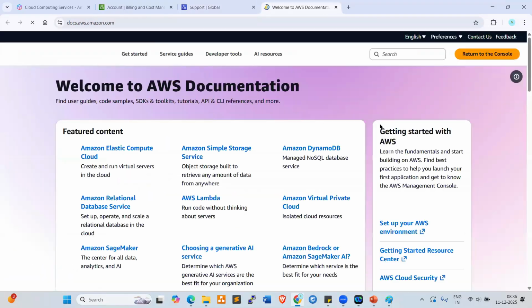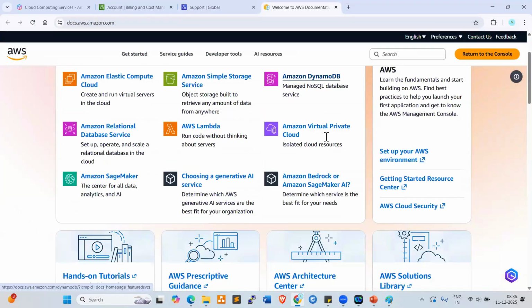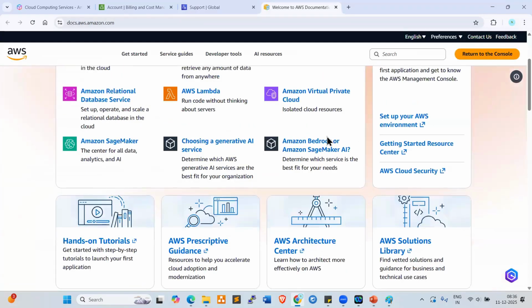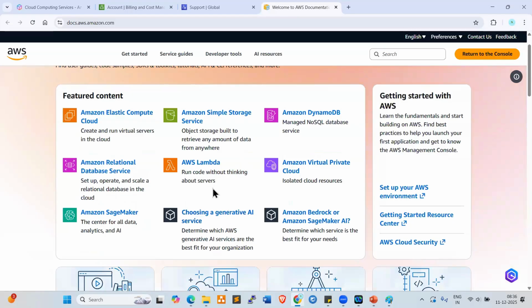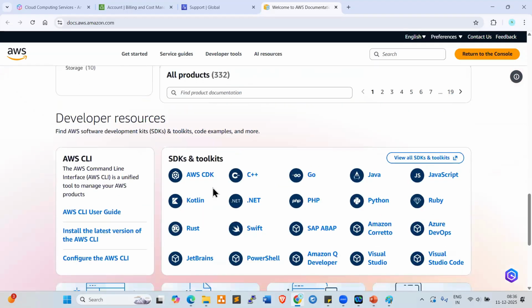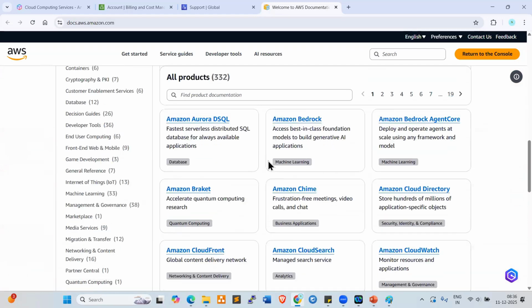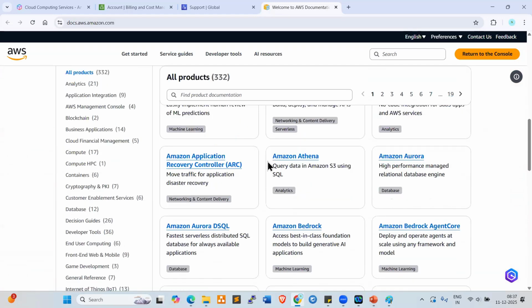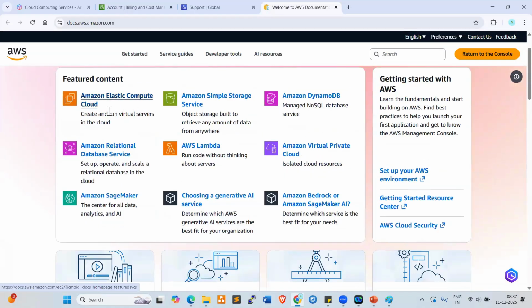Next tab here is documentation. So AWS is providing all the official documentation. Whatever document you require, you can take the document and go through it, official documentation. For example, I want to download a document. These are all documents. For example, the first one only.